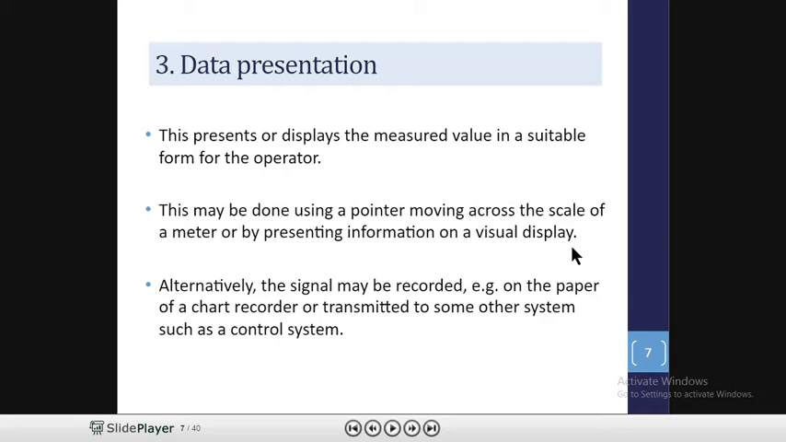Sometimes the display directly shows the value in the form of digital digits, which we call a digital meter. Alternatively, the signal may be recorded, for example on the paper of a chart recorder, or transmitted to some other system such as a control system.